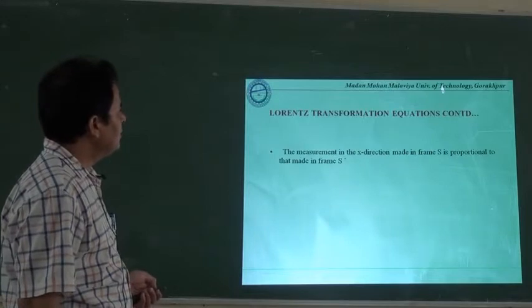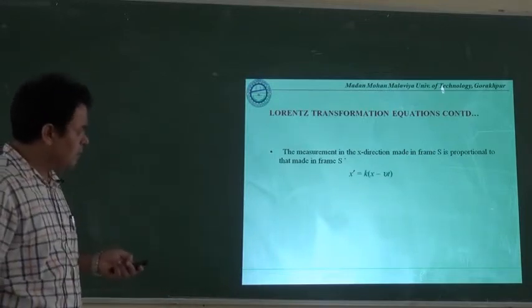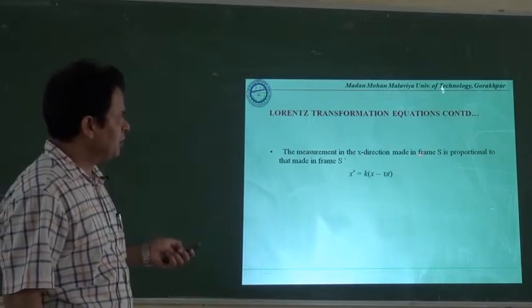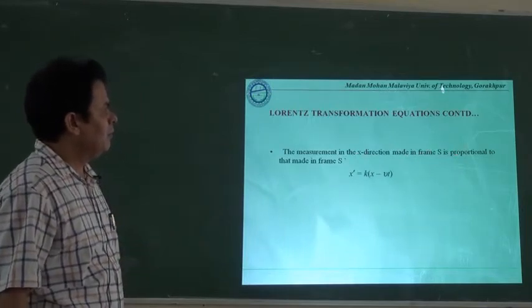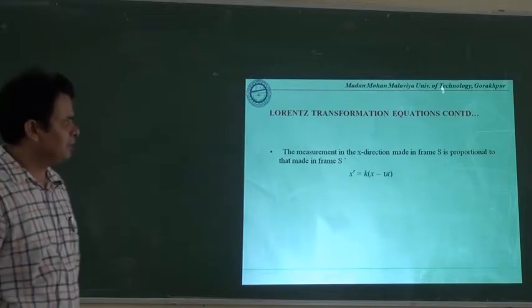As far as the transformation equation is concerned, the measurement in the x direction made in frame S is proportional to that in frame S dash.